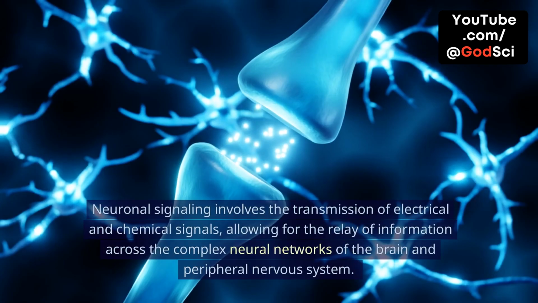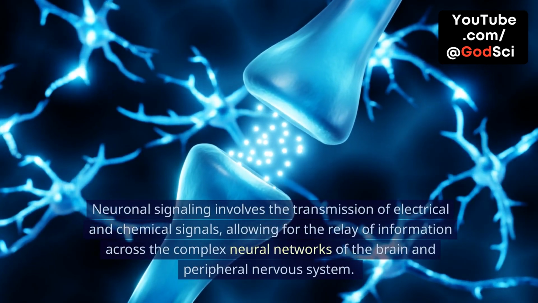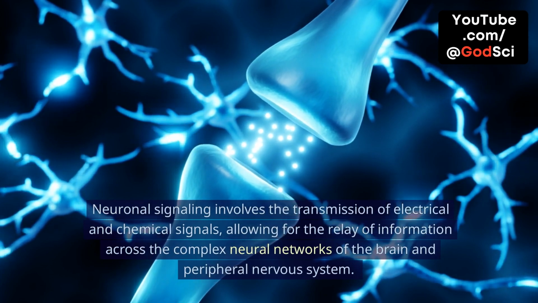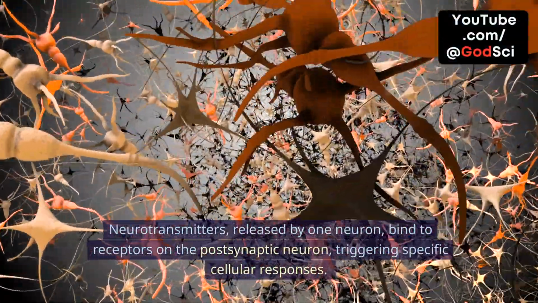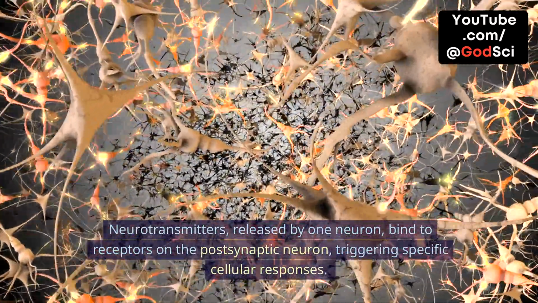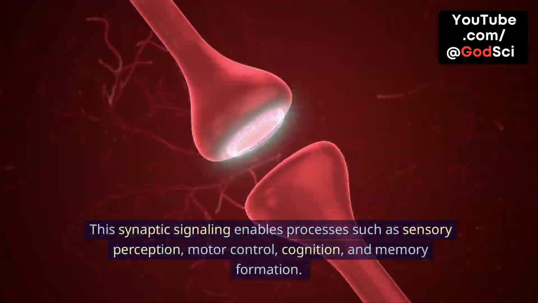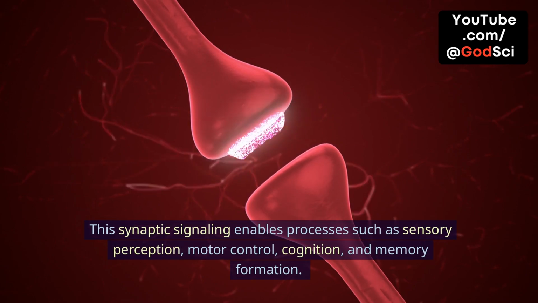Neuronal signaling involves the transmission of electrical and chemical signals, allowing for the relay of information across the complex neural networks of the brain and peripheral nervous system. Neurotransmitters, released by one neuron, bind to receptors on the postsynaptic neuron, triggering specific cellular responses. This synaptic signaling enables processes such as sensory perception, motor control, cognition, and memory formation.